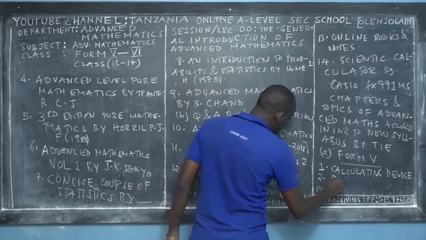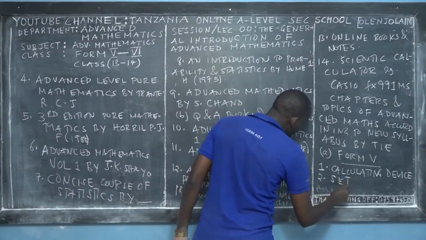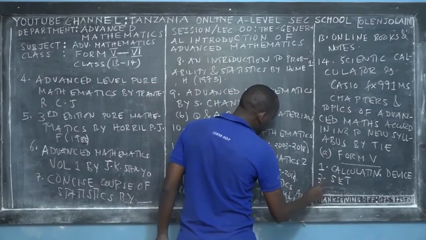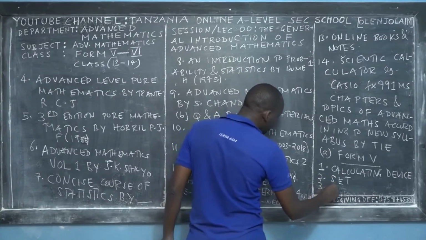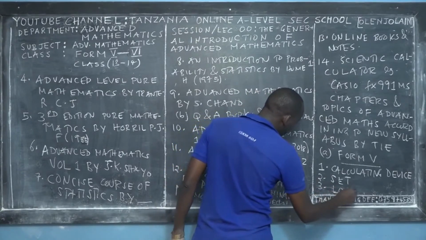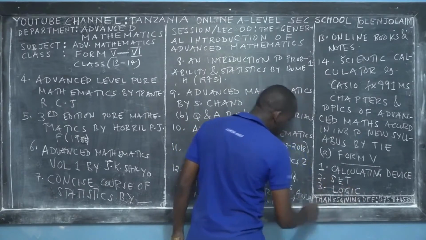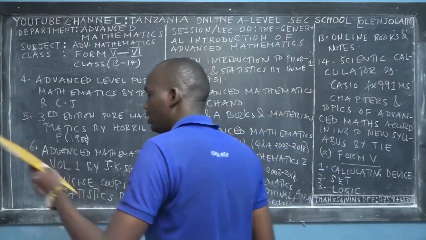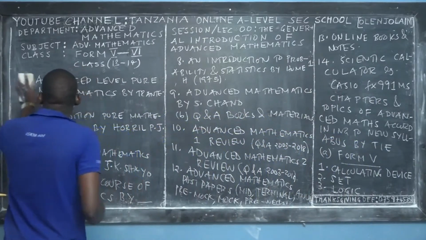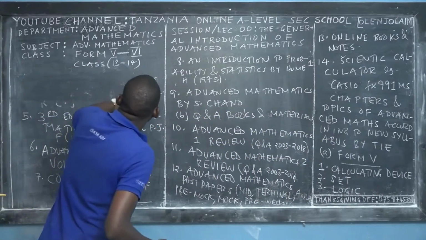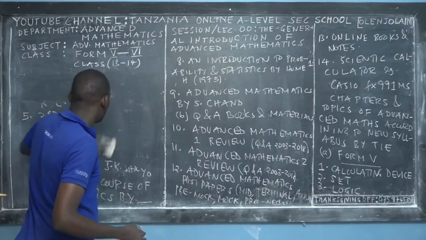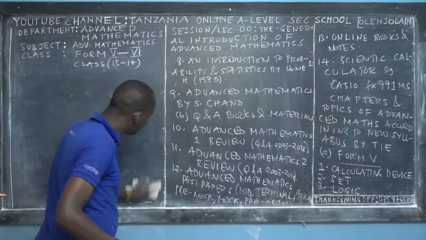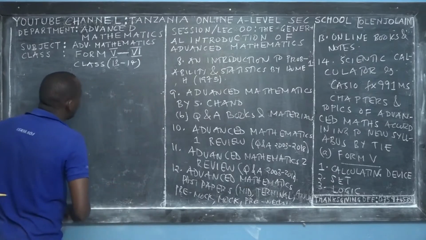The second one is called the set. Right? This is paper 1. The third one is called logic. Say logic. So logic, this is paper 2. This is the topic that provides a question in advanced mathematics 2. So listen carefully to the list of topics, so that you may enjoy the beauty of mathematics.